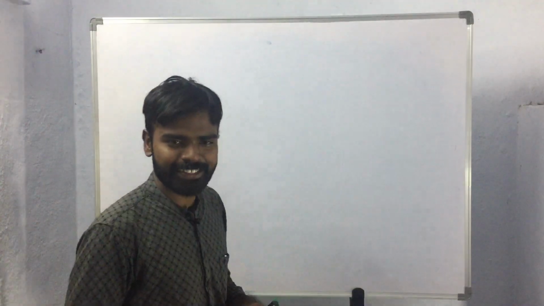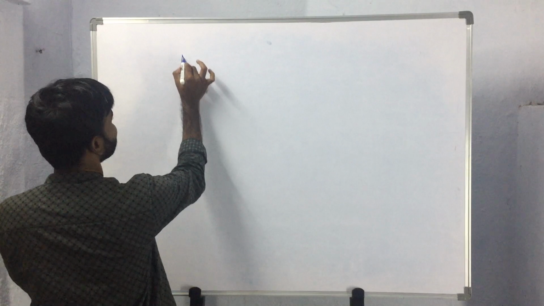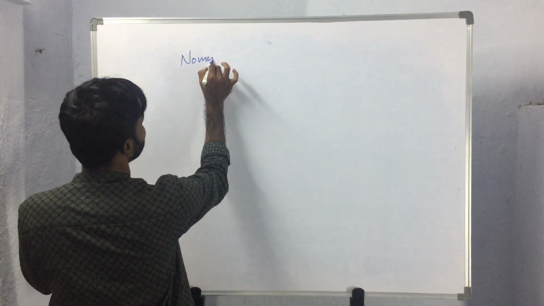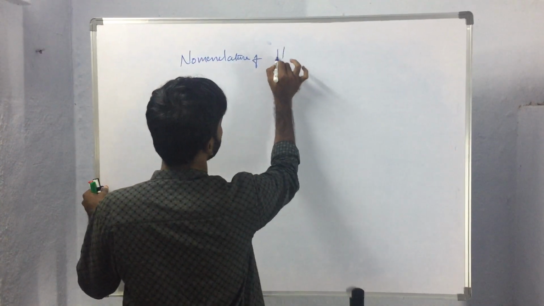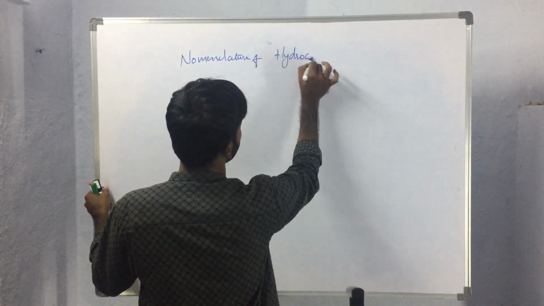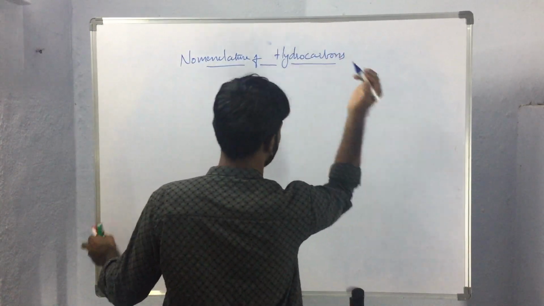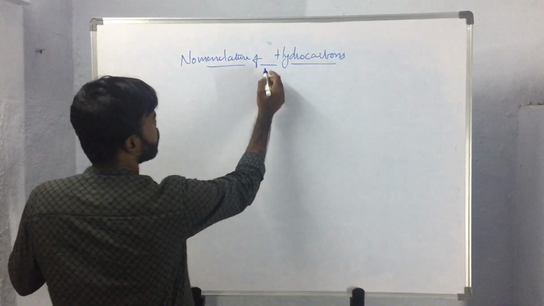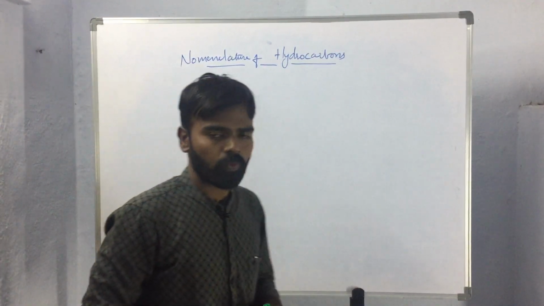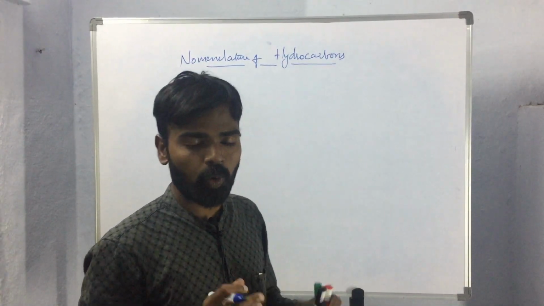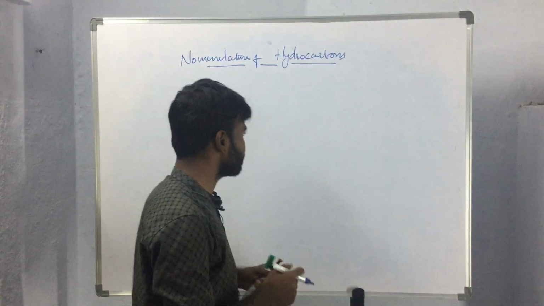We are discussing the nomenclature of hydrocarbons. So far we have seen the nomenclature of open chain hydrocarbons or aliphatic hydrocarbons.